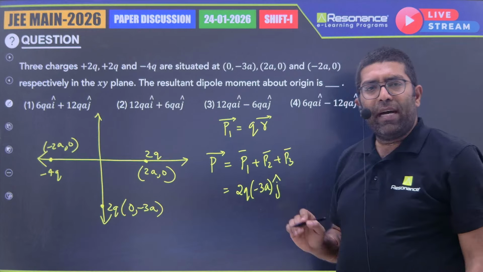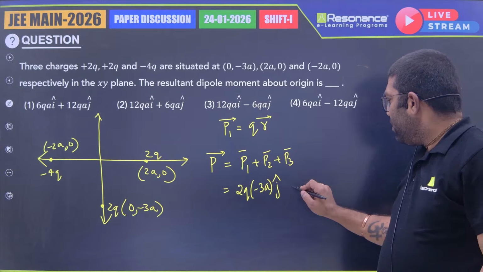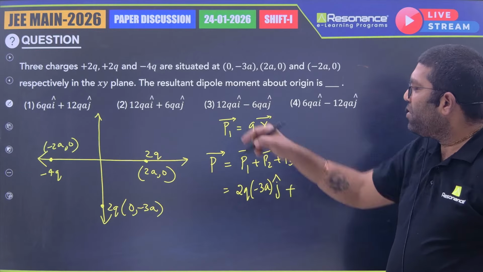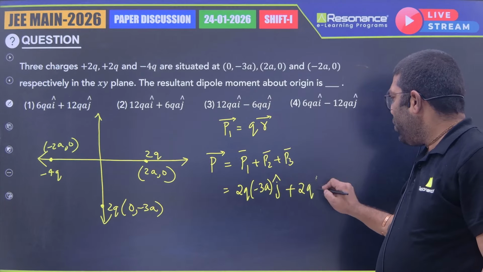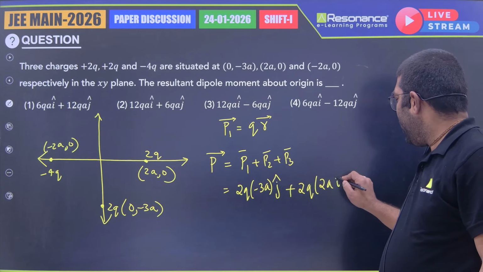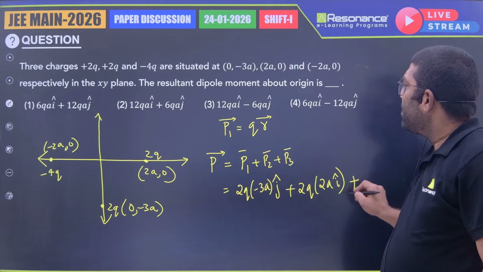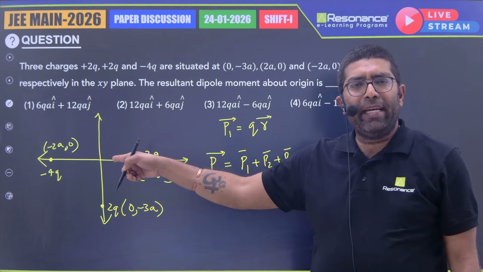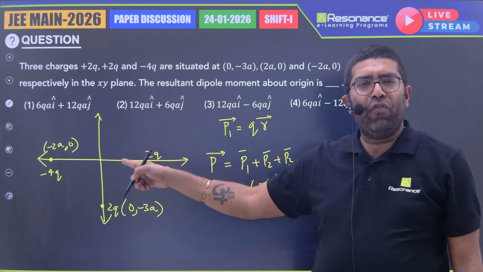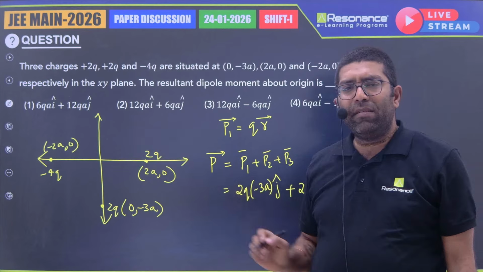This is charge into the position vector, plus the second charge is 2q, which is placed at 2a. So 2q into 2a i cap, plus the third charge. If you are seeing the diagram, it is minus 4q, which is placed at minus 2a i cap.